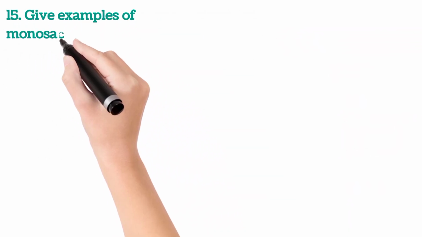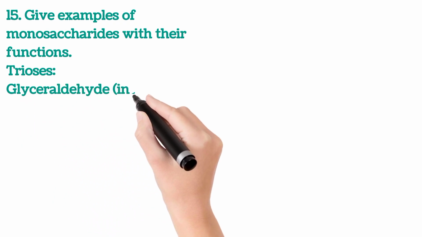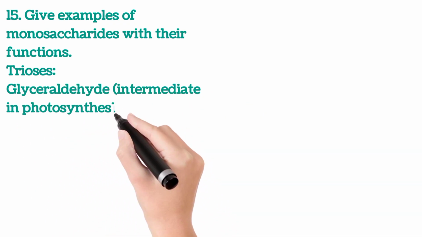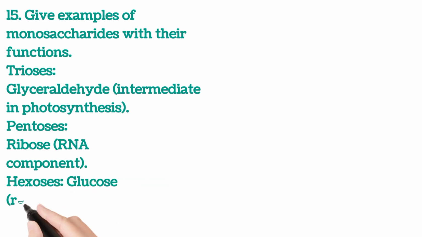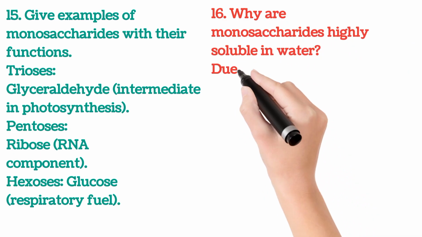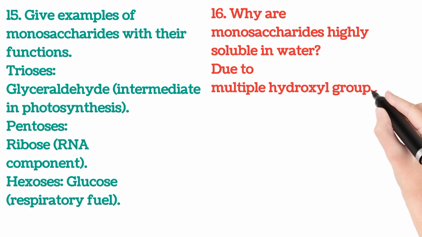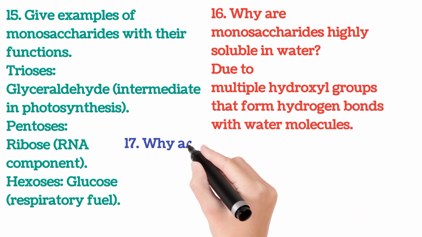15. Give examples of monosaccharides with their functions. Trioses: glyceraldehyde, intermediate in photosynthesis. Pentoses: ribose, RNA component. Hexoses: glucose, respiratory fuel. 16. Why are monosaccharides highly soluble in water? Due to multiple hydroxyl groups that form hydrogen bonds with water molecules.